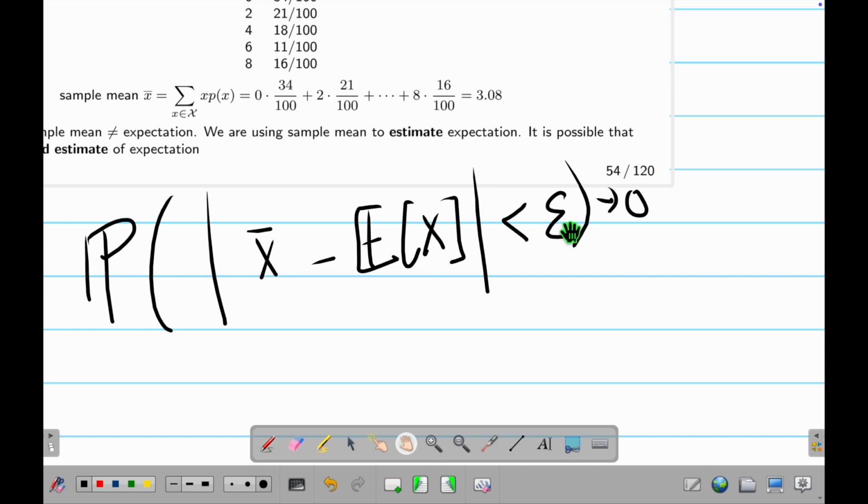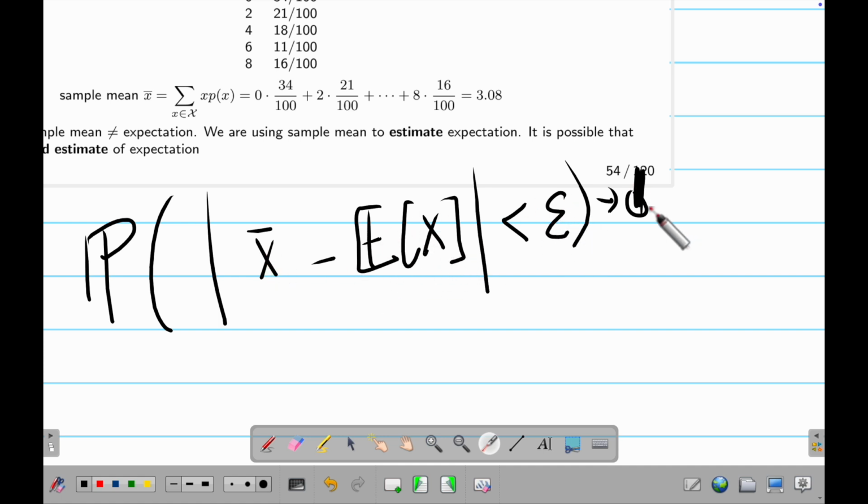What does this smaller than epsilon mean? This smaller than epsilon tells me how accurate the precision is. If this is a very small number, it means these two values are very close to each other. And what is this P? I want this thing to happen with probability very close to 0. Sorry, 1. I made a mistake. Yeah, so I want this to be very close to 1. That means I want my estimation from the experiment, the outcome, to be close to this value under the precision